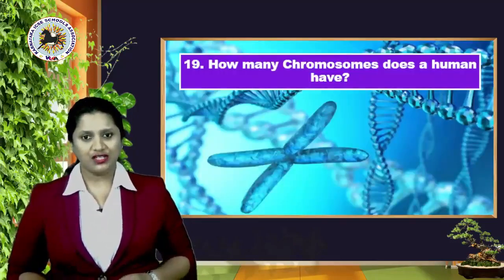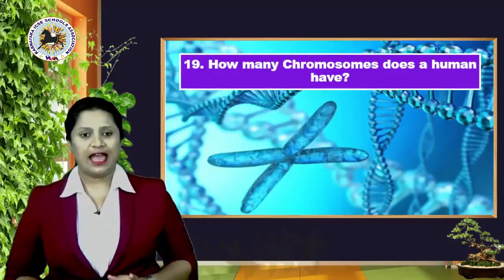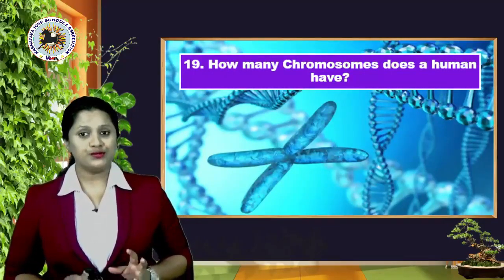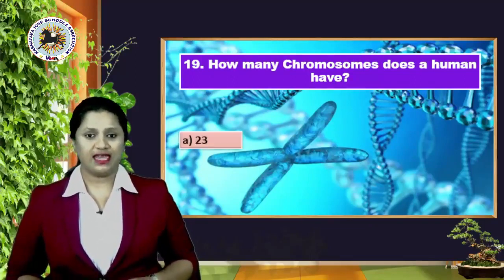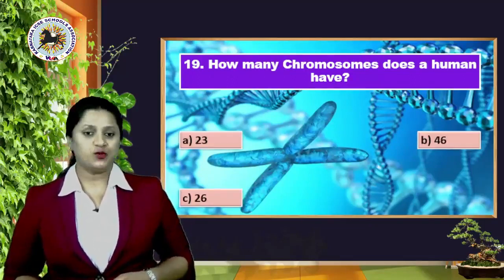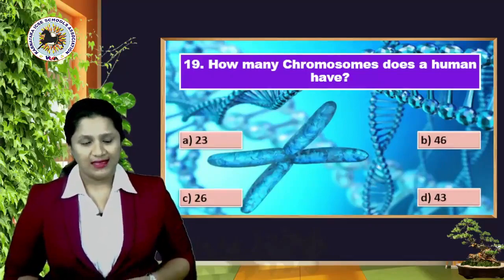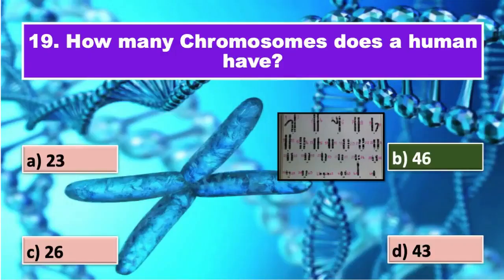Okay, moving ahead to the 19th question. How many chromosomes does a human have? Options: A, 23; B, 46; C, 26; or D, 43. Right answer? Well, yes, it's option B, 46.